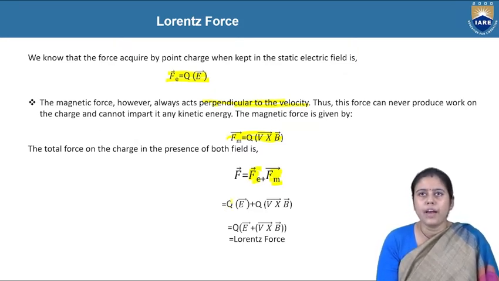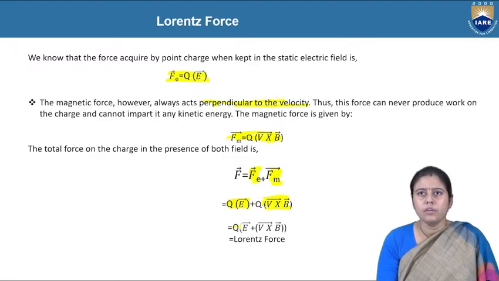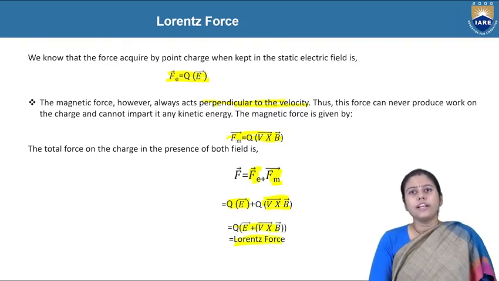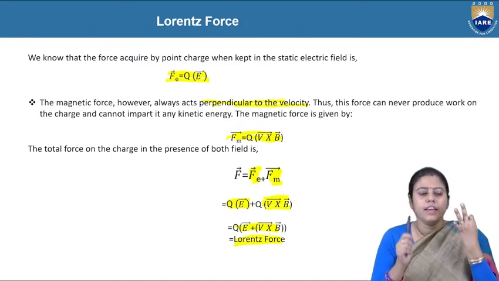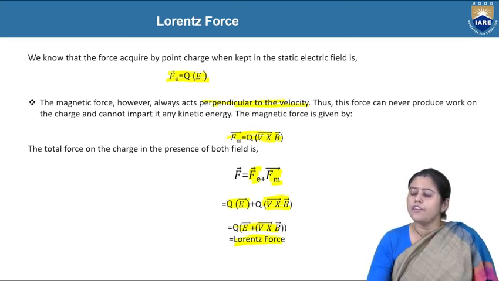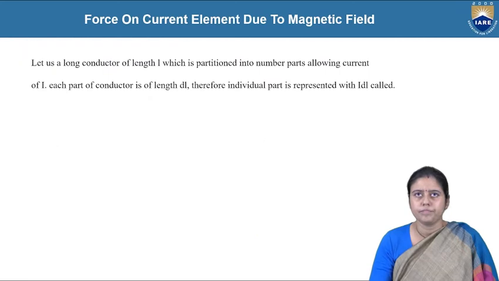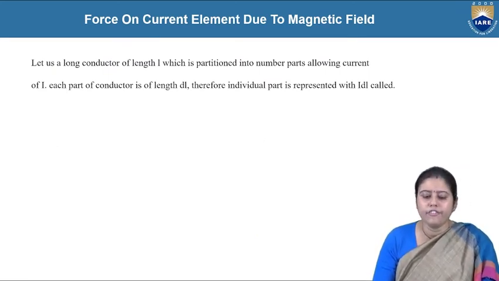Now if we put the values, Fe is equal to QE and Fm is equal to Q v cross B, and we get Q common, E plus v cross B, and this is known as the Lorentz force. So the Lorentz force depends on three main things: electric field intensity, the velocity of the charge, and magnetic field intensity. Now, force on a current element due to magnetic field.